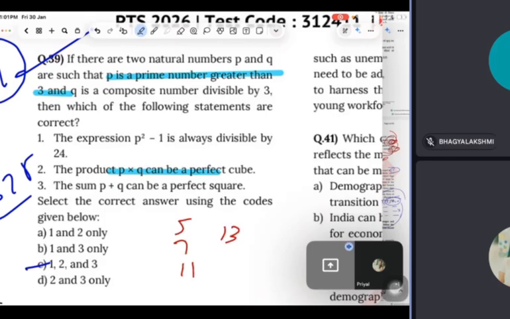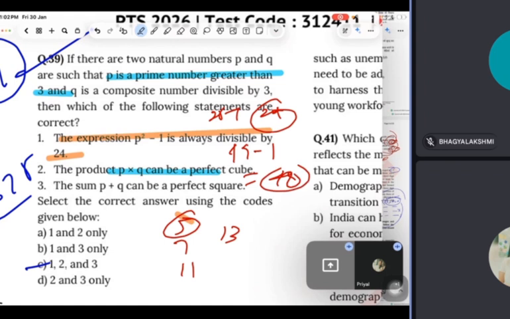Now come to the first. The expression p square minus 1 is always divisible by 24. Let's say 5 is there, so 25 minus 1 equals 24. Yes, this is right. Now let's say 7, so 49 minus 1 equals 48. Yeah, this is right.